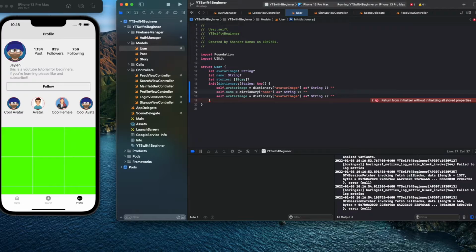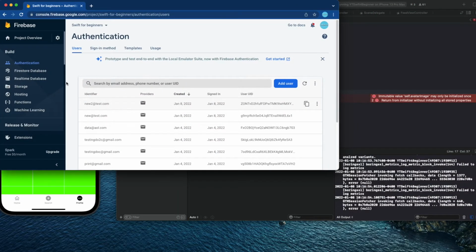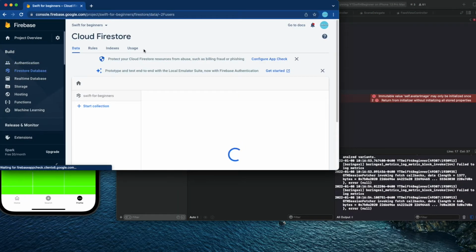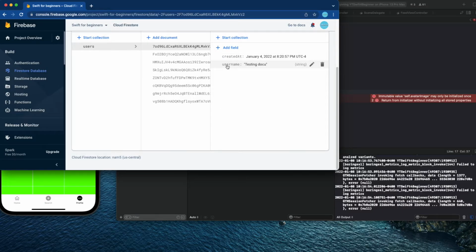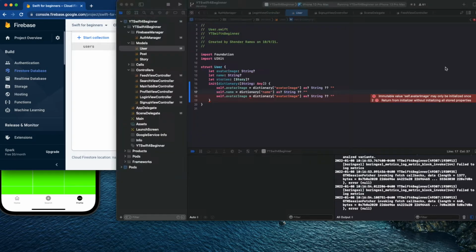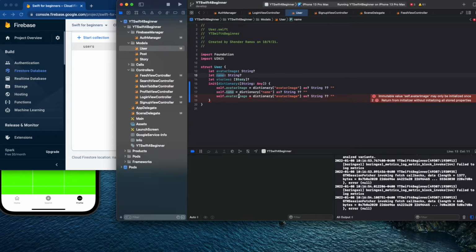Okay, let me go into the database. I want to check something. Firestore. What are we giving? Oh, a username. Okay, so let's rename this to, okay, once we're done with this, story, and then it's supposed to be a story, and then this is not a string, it's an array. So as an array of this out.